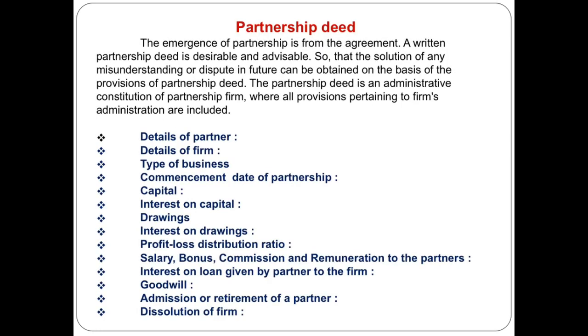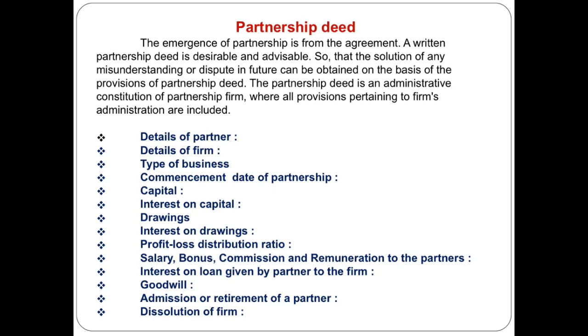Now, next topic is partnership deed. Partnership deed is a written document, and it is one kind of administrative constitution of the partnership firm where all the provisions pertaining to firm administration are included. It may be in oral form, but it is advisable to have it in written form, because any future dispute or misunderstanding can be resolved only when it is in written form.